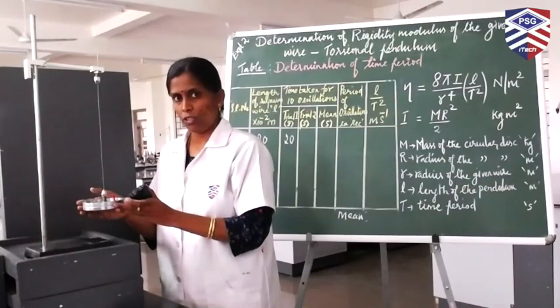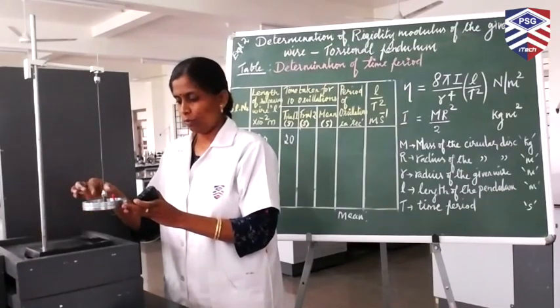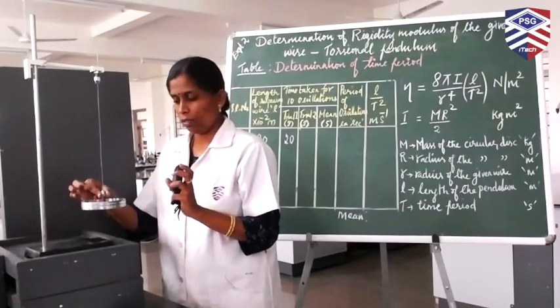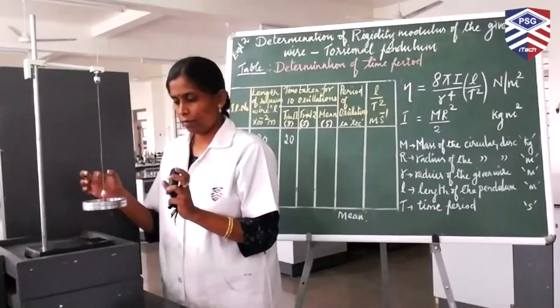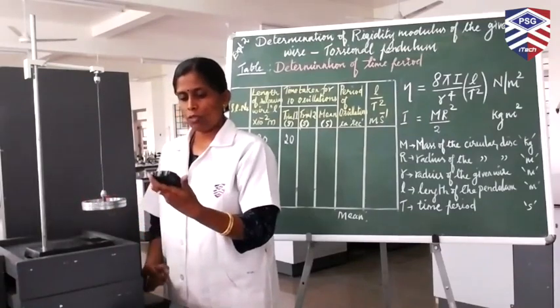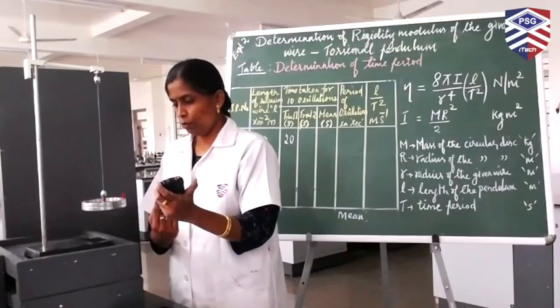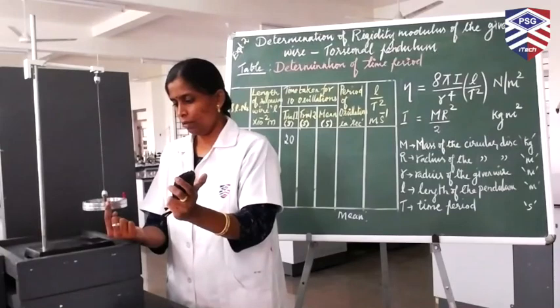We have not changed the length. For the same length, we have to repeat trial 2. Now the pendulum has come to rest. I am applying a small twist and releasing it. Now start the stopwatch when the reference pin moves to the extreme end. Watch carefully.